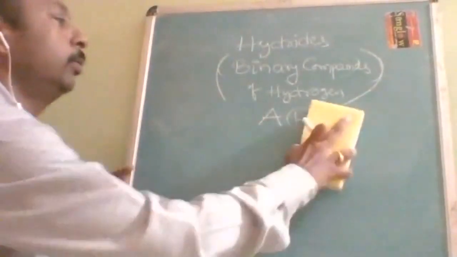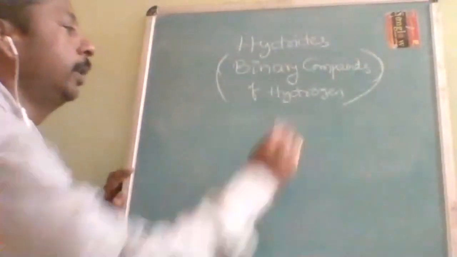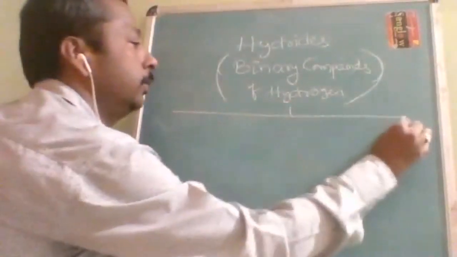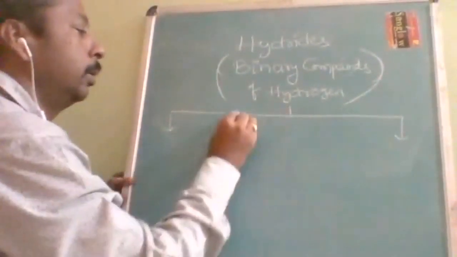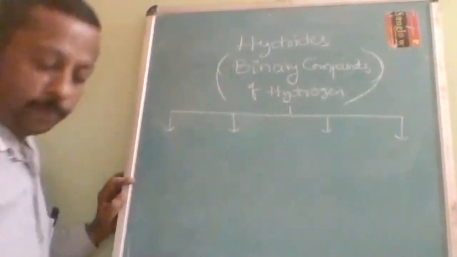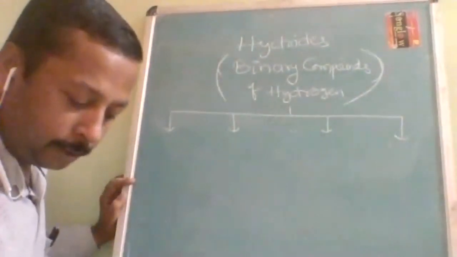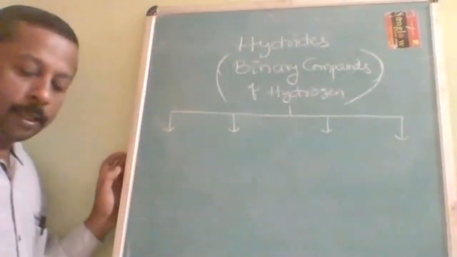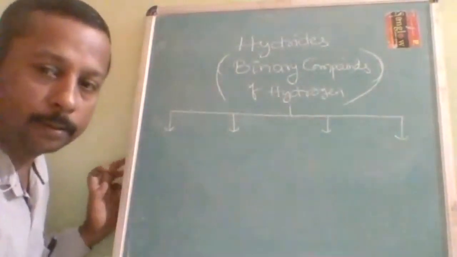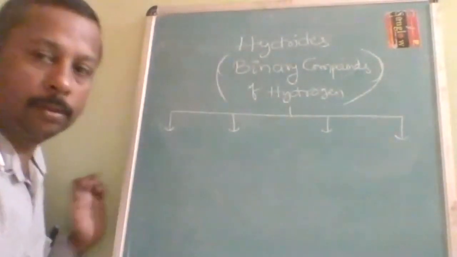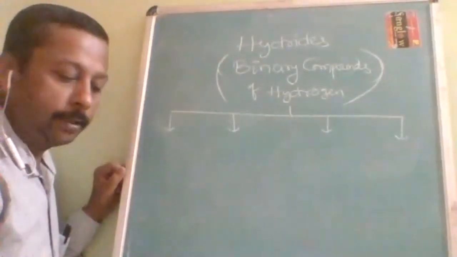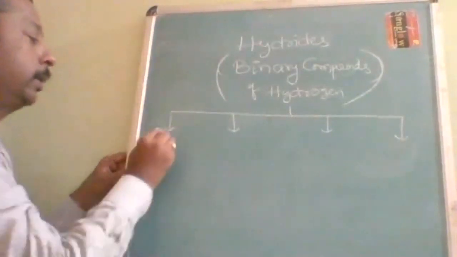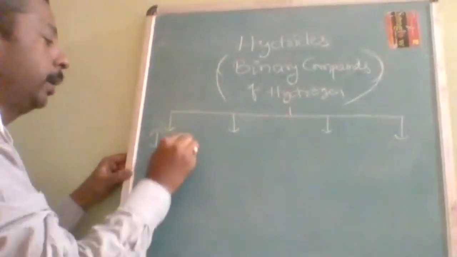Just before, I told you about absorbed and adsorbed, and I am going to clear that up now. Depending on the type of bond between hydrogen and the other element, hydrides are divided into ionic hydrides.